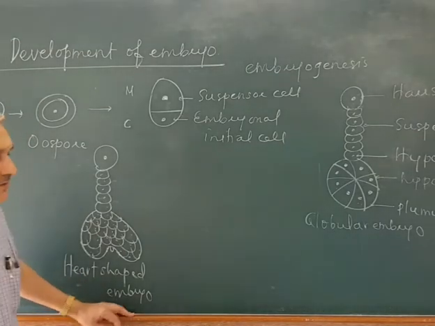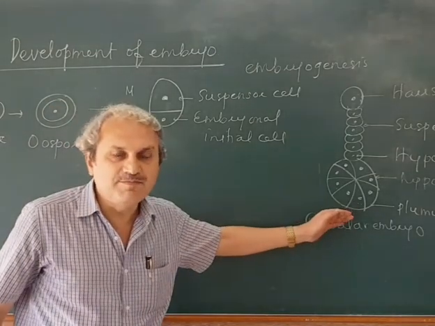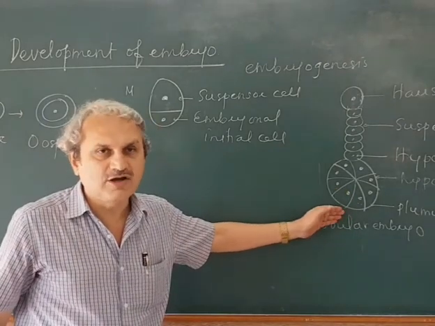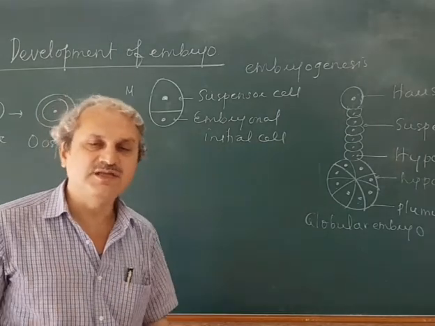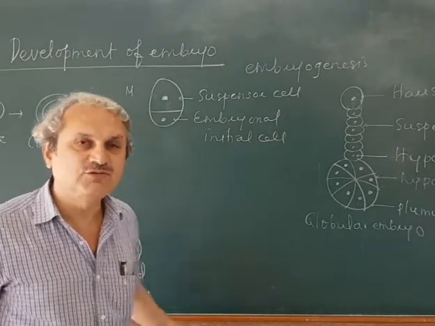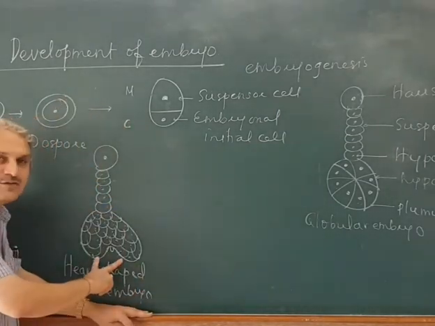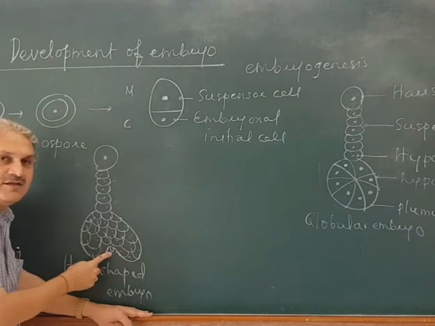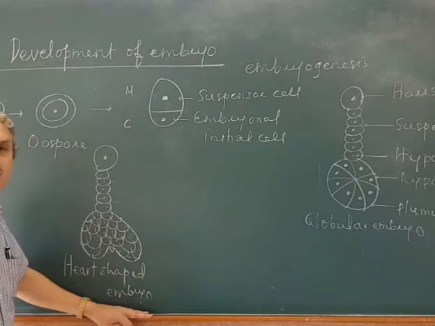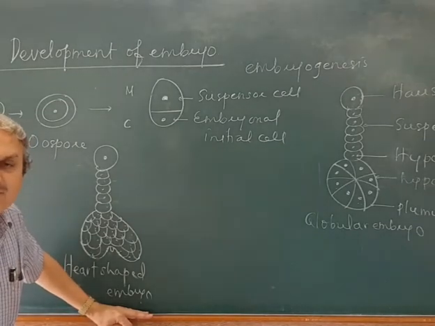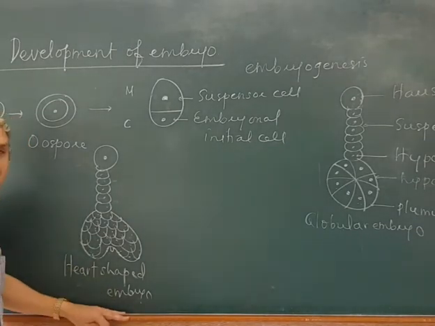Is that clear? See here once again. The upper cells of this globular embryo now divide in several planes to form two lateral cotyledons and terminal plumule. This structure looks like a heart shape, so it is called a heart-shaped embryo.